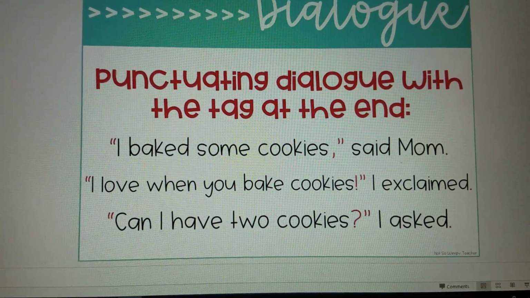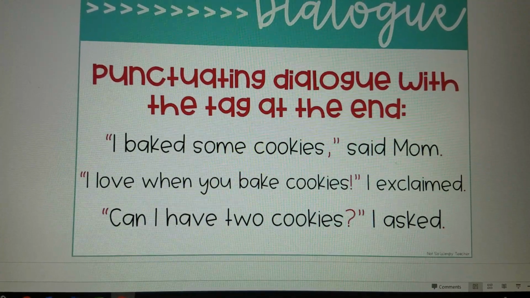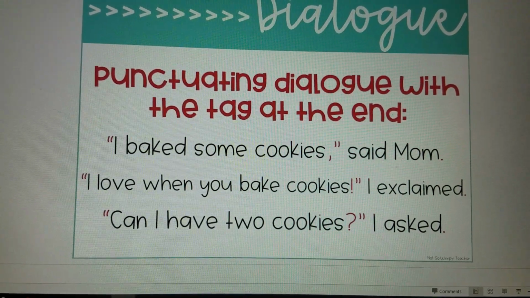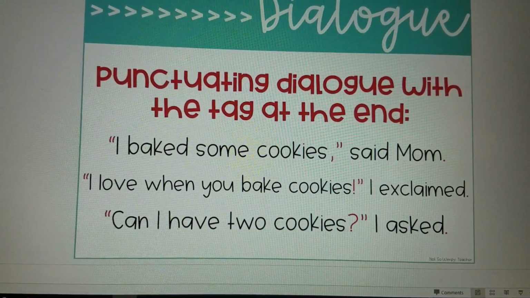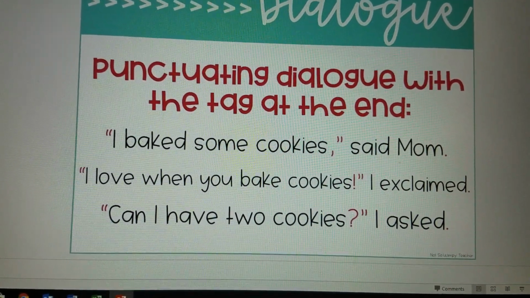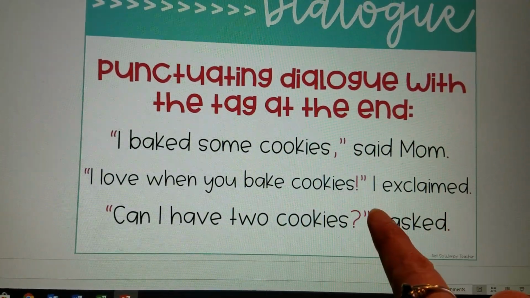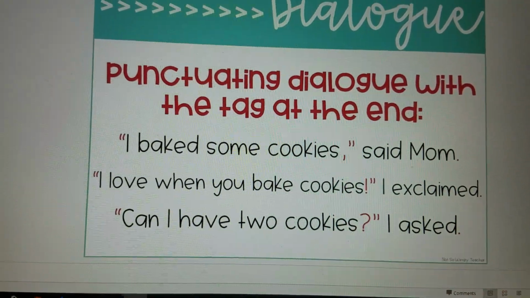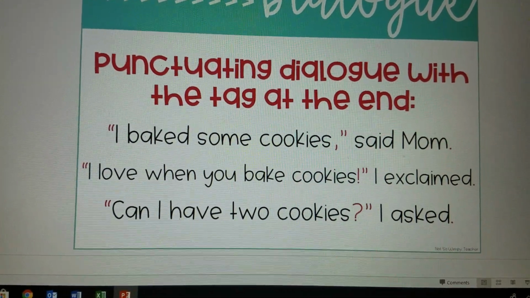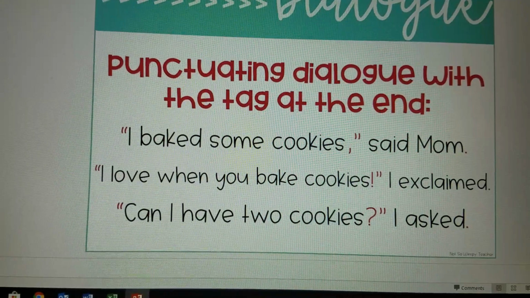Notice how all of these sentences have their ending punctuation or a comma before the last set of quotation marks. Please take note of this. This is something that I noticed a lot in our writing. Some of us like to flip-flop these, and that is not a correct way to write dialogue. So please take careful note of that.